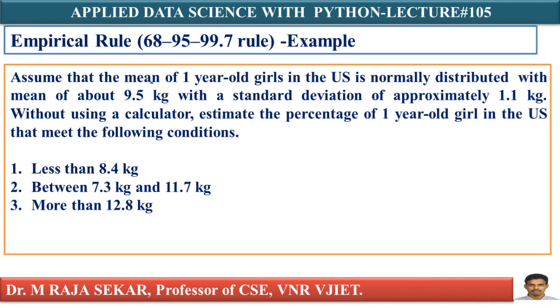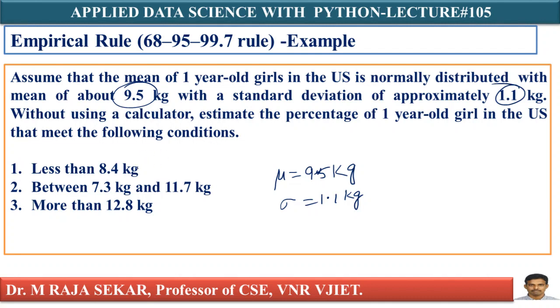With the mean about 9.5 kgs. What is my mean? Mu equal to 9.5 kgs, that's what it says. With standard deviation approximately 1.1, let me say sigma equal to 1.1 kgs. Without using a calculator, estimate the percentage of 1 year old girls in the US that meet the following conditions.